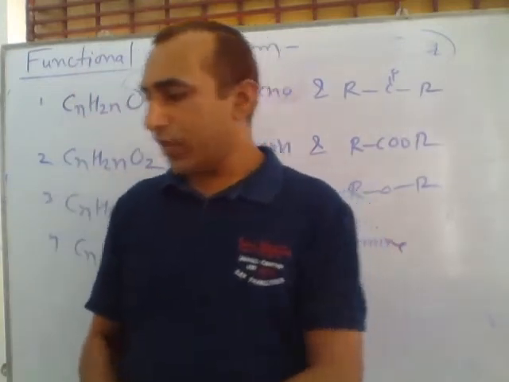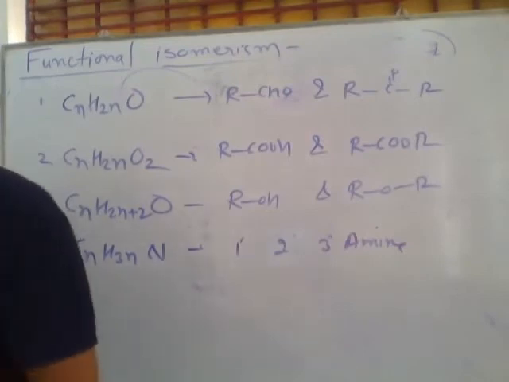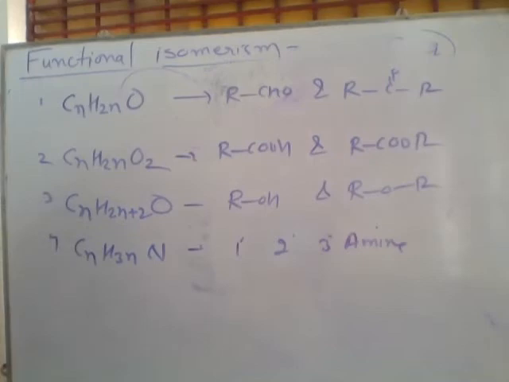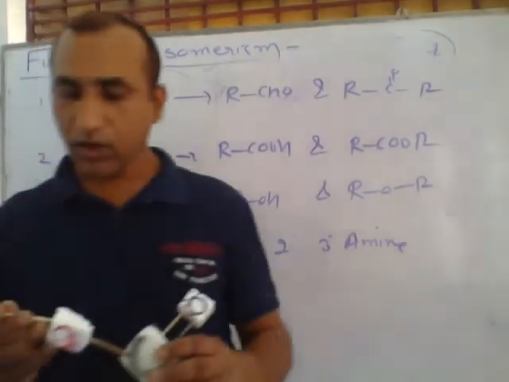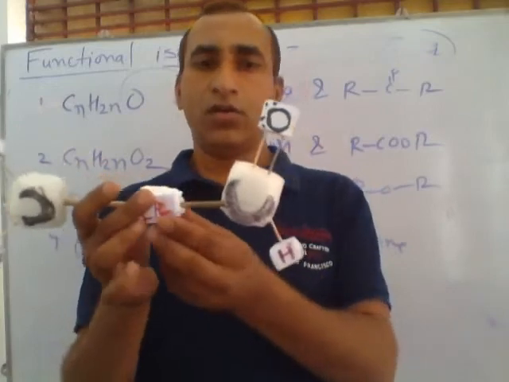Quickly, we are revising. Look here. Okay, can you guess which type of compound this is? Look here.